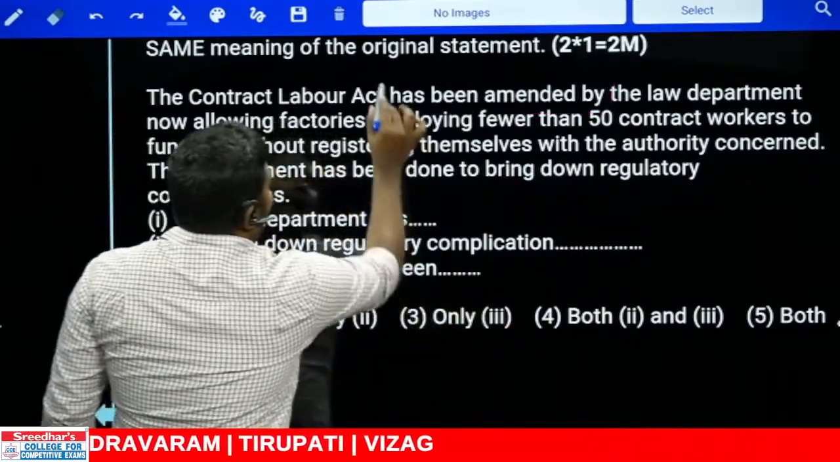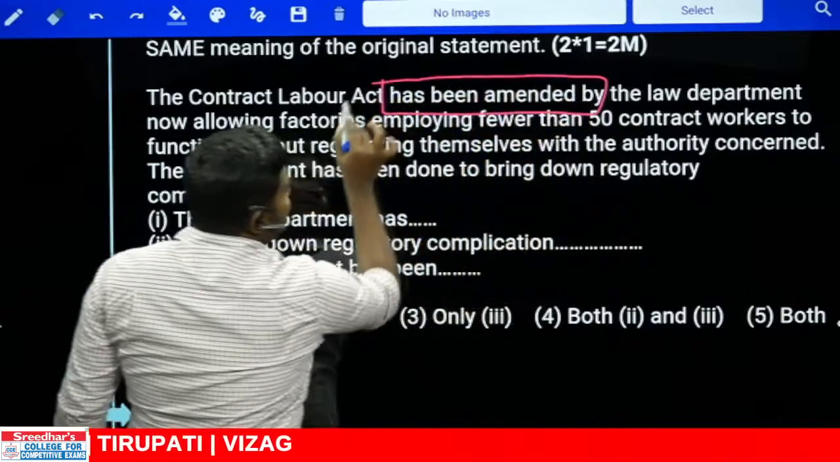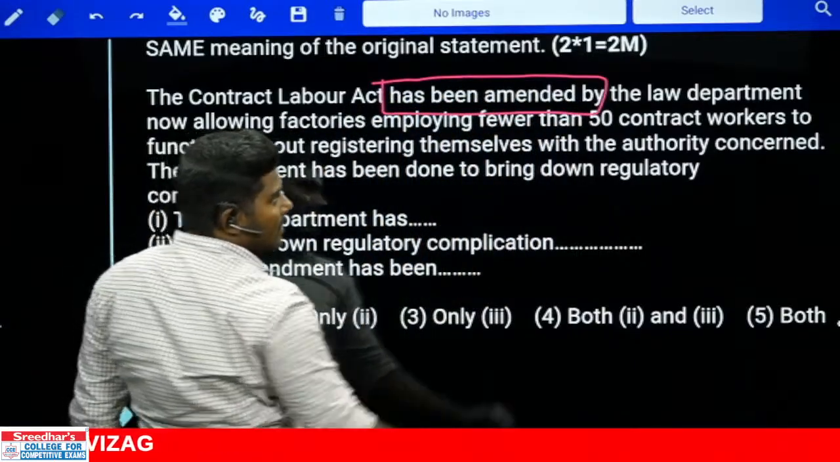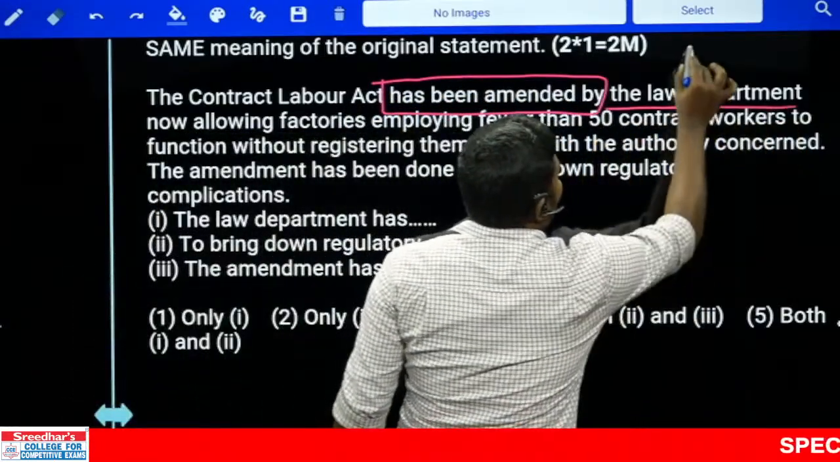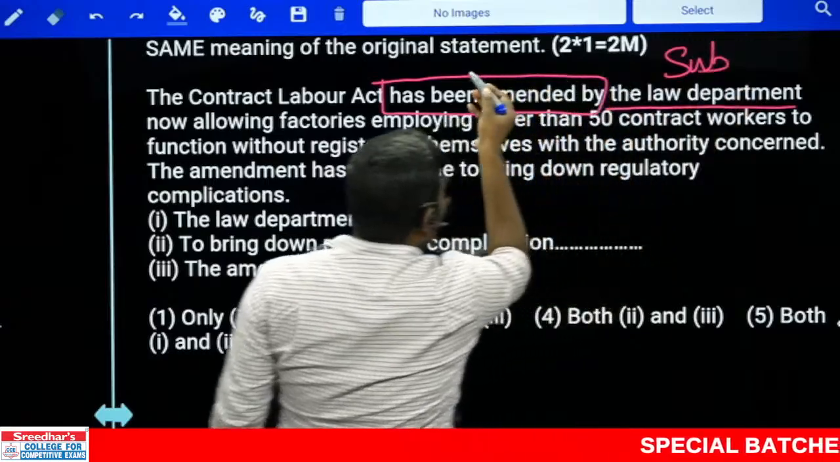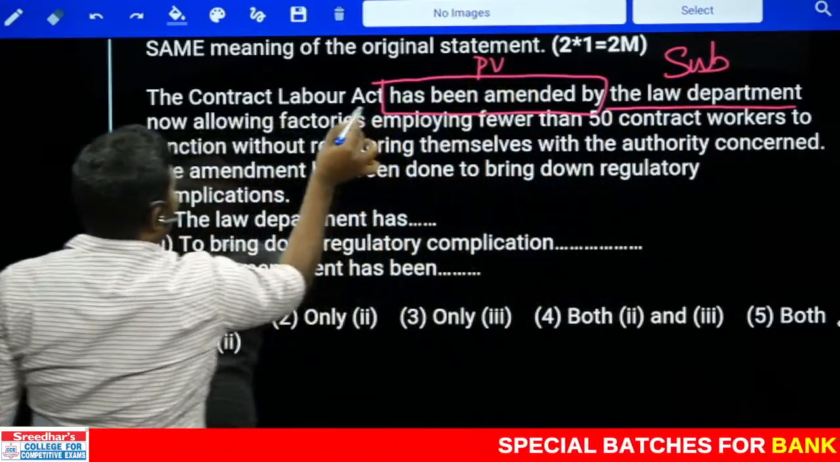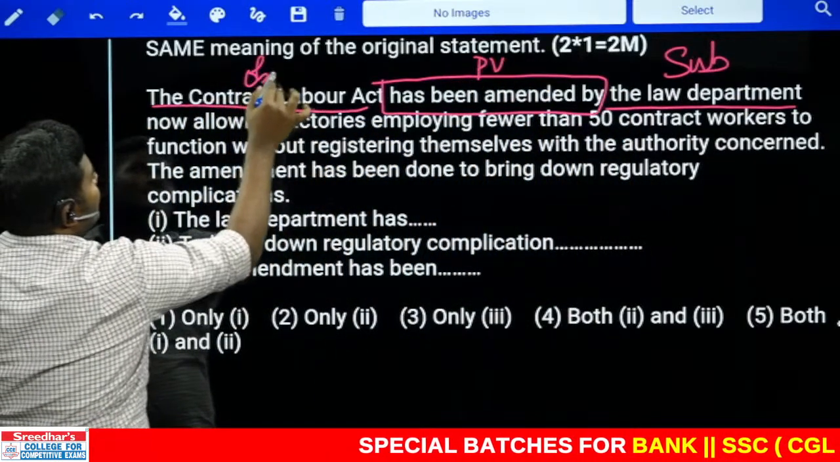No. Look at this. Has been amended by, which voice is that? Passive voice. Who amended this? The law department, which is the subject. This is the verb combination, which is the passive structure. The Contract Labor Act is nothing but the object.